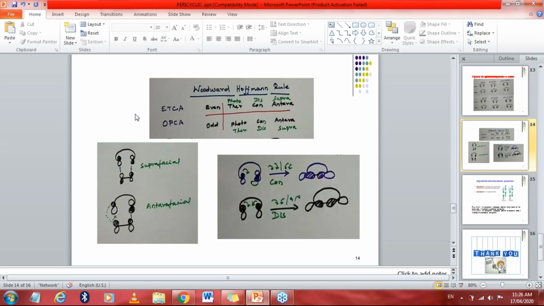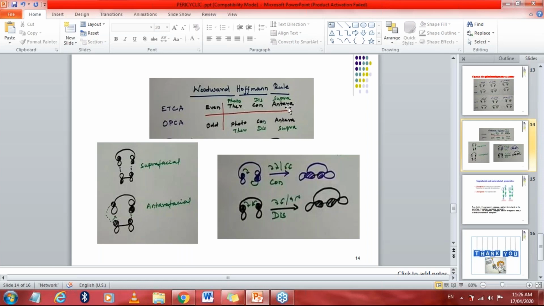Before starting the Woodward-Hoffmann rule, we have to learn this one: ETCA, OPCA. ETCA, OPCA. So ETCA means E is even, T is thermal condition, C is conrotation, and A is antarafacial. Okay, I will describe each term.